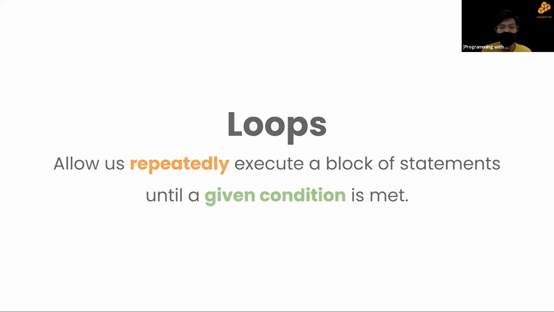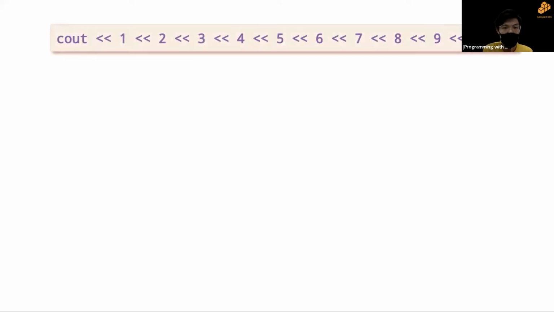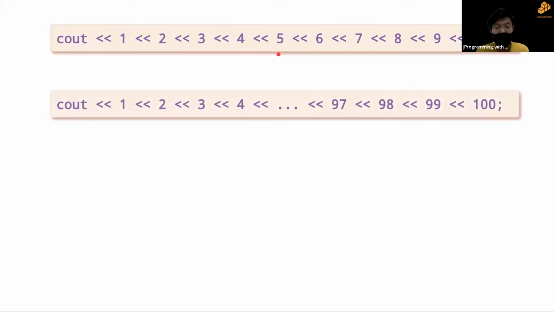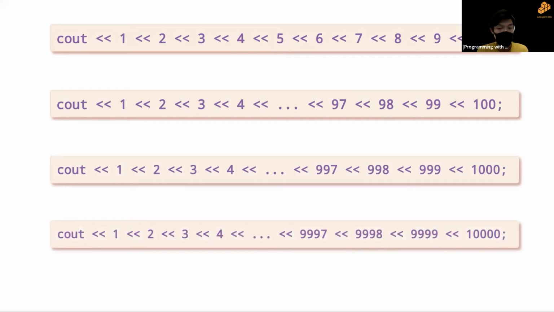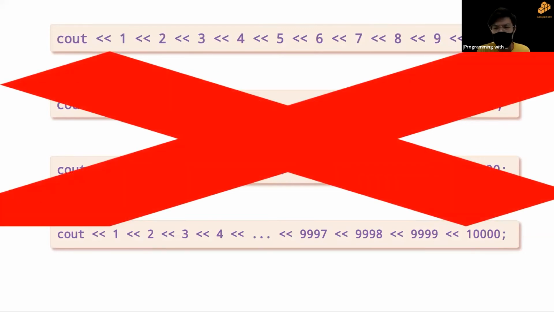So why do we need loops? For example, I want you to output all the numbers from 1 to 10, like print 1, 2, 3, 4, 5, 6, all the way to 10. You can simply just write all the numbers manually. But what if I ask you for 100? Are you going to write 100 numbers? If I ask you for 1,000, are you going to write 1,000 numbers? If I say 10,000, are you going to write 10,000 numbers? Obviously not. This is not efficient at all.